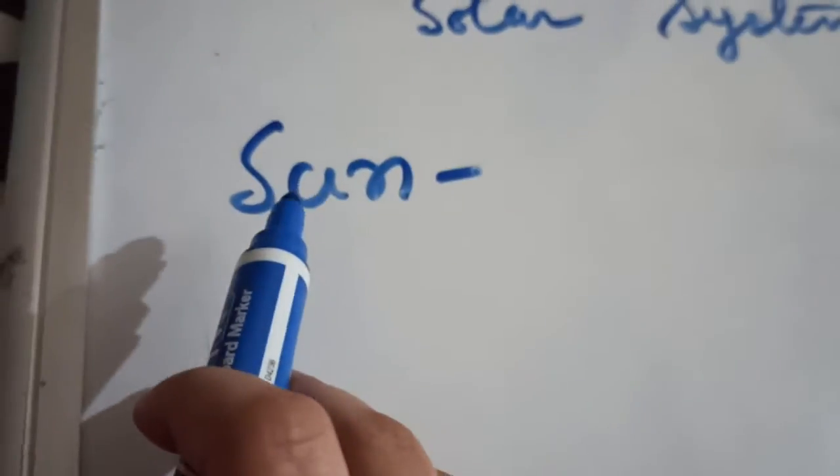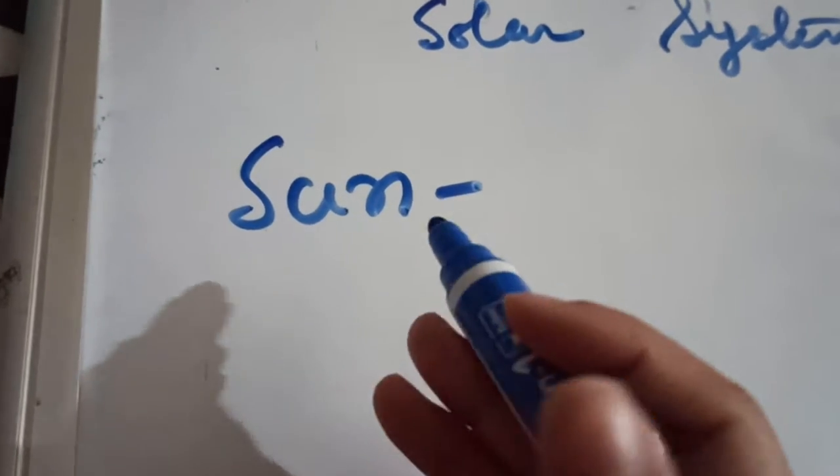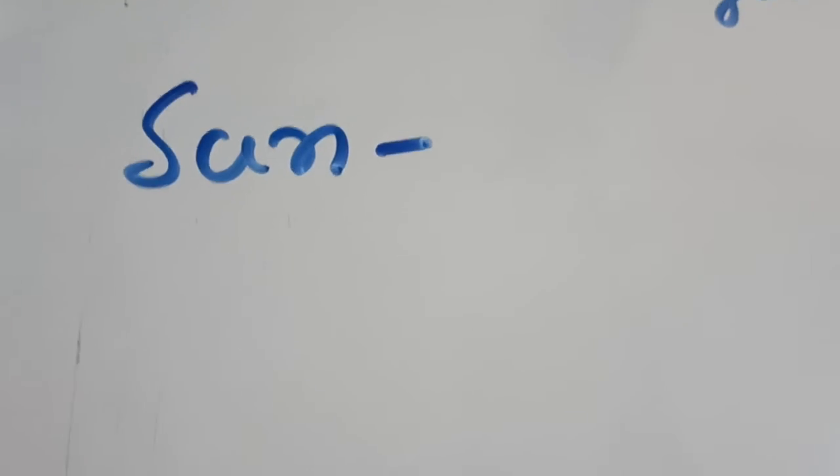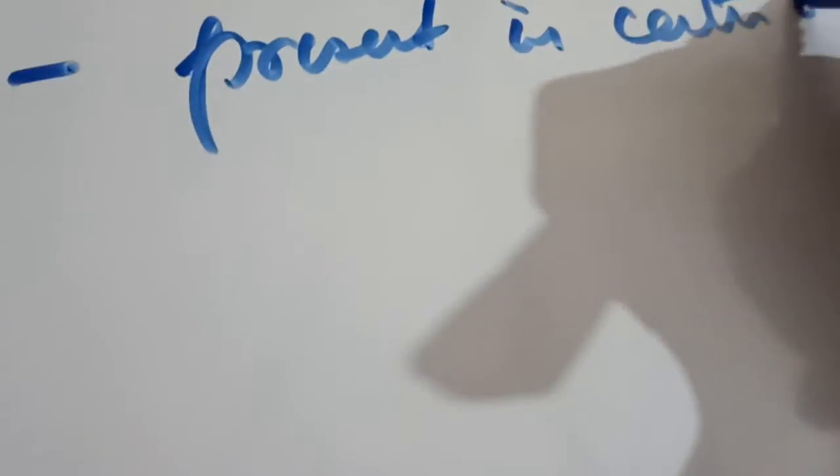Next is the sun. This is one of the most important and major family members or group members for us. The sun is actually the star that is present in the center of our solar system.